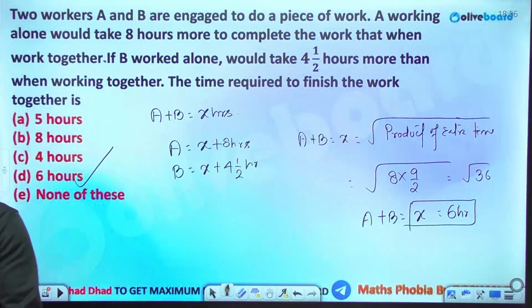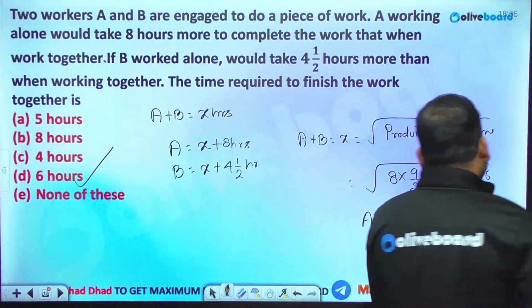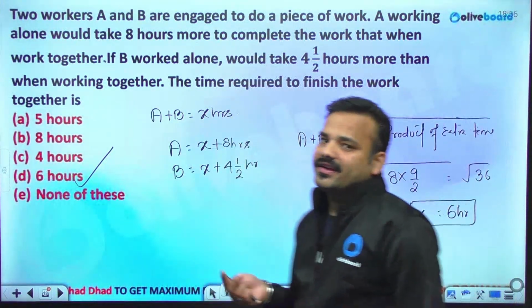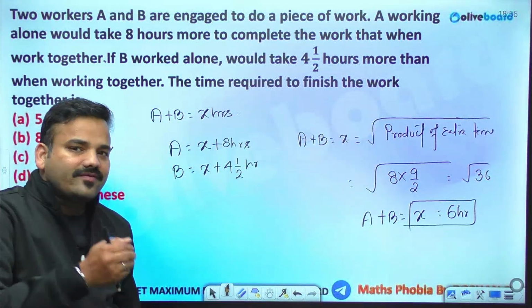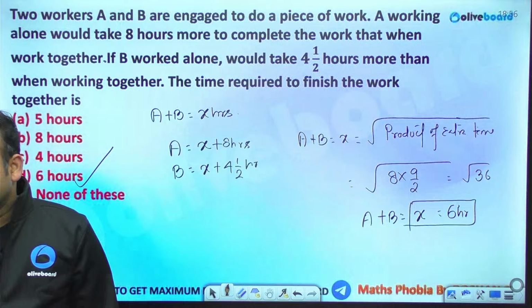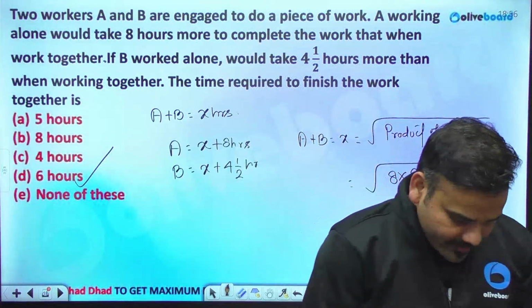Clear? It's a beautiful question, right? It's a particular type of question in which we have a comparative degree, isn't it? As compared to both persons together, a single person will be taking n amount of extra time. Fine. So this was today's class on time and work.